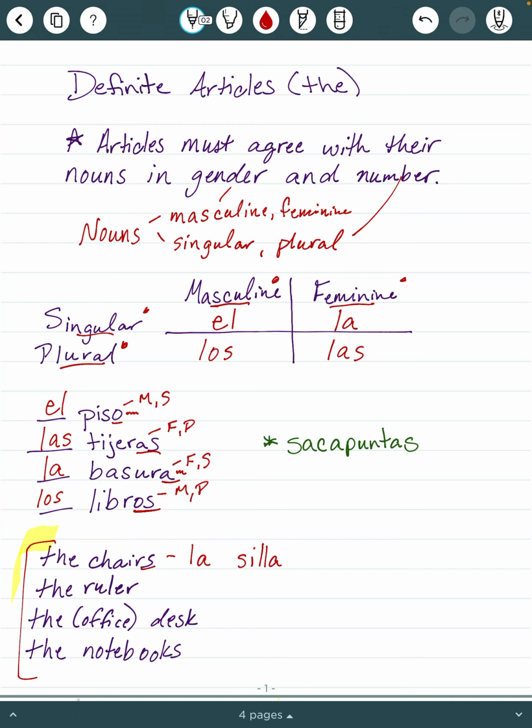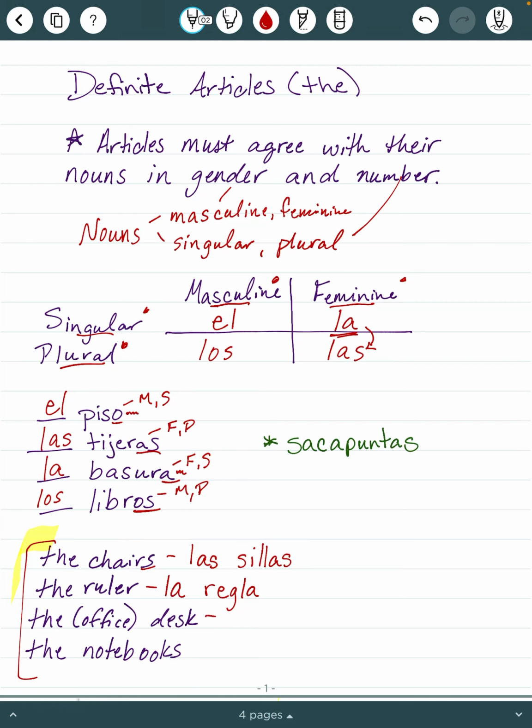but we want to make it plural, chairs. So silla ends in a vowel, so we're going to add an S there, sillas. But we also need to take this article la and we need to make it plural as well. So it's going to be las sillas. And then the ruler, if you haven't memorized it yet, go back and look at that vocab list. But the word for ruler is regla. As long as this is a noun that follows the rules, then we know that it's feminine. And it is, it's la regla.